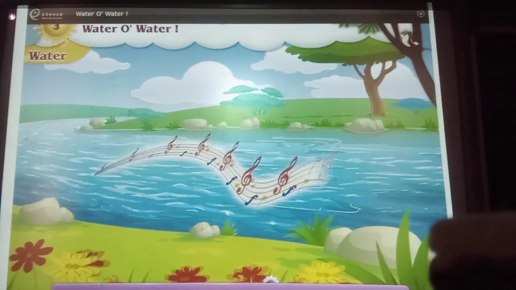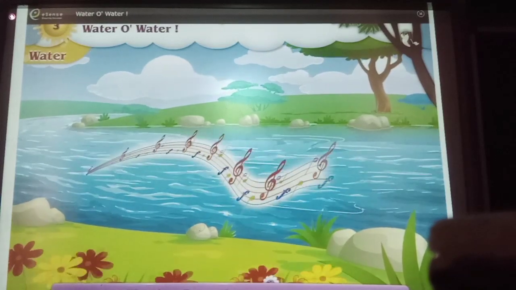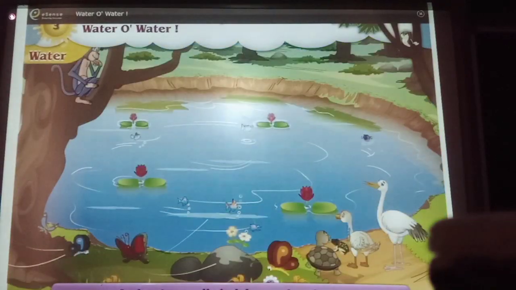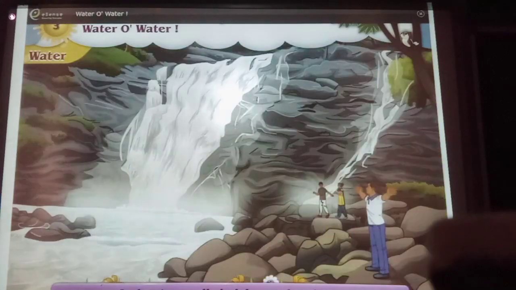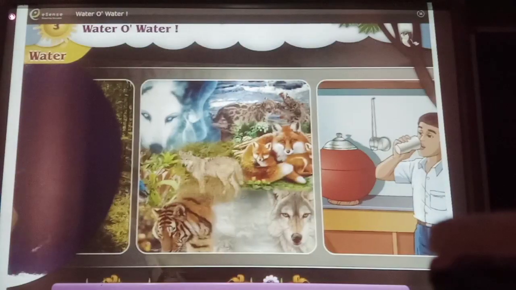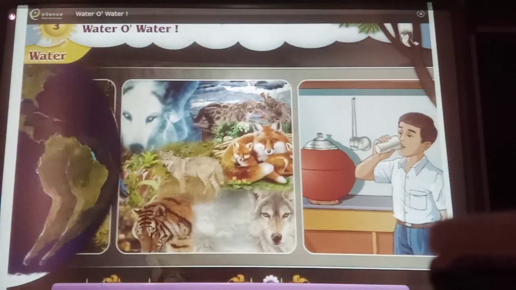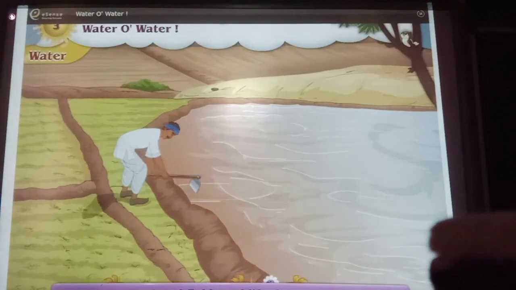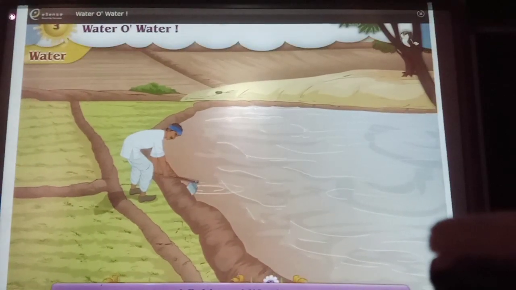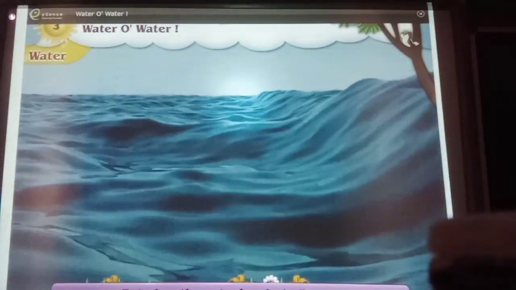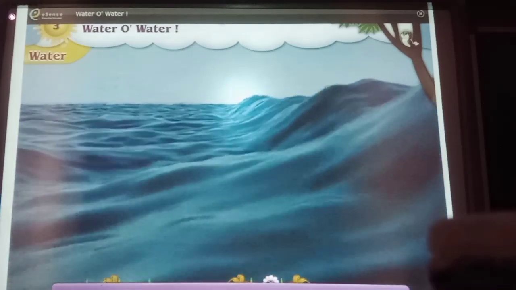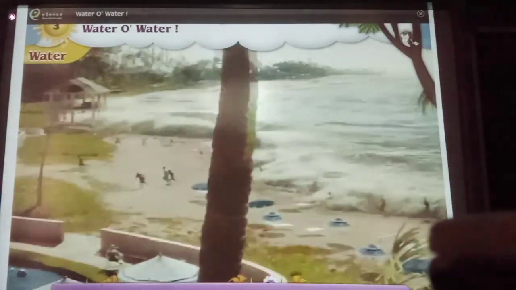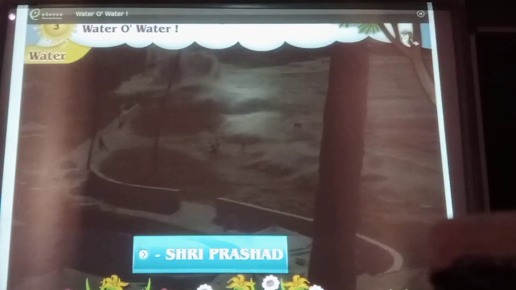The river flows, the waterfalls sing, and water swells in lakes and springs. Life on earth it has brought. Watered fields and life they got. But when the water breaks and floods, great misfortune it always works. Shri Prasad.